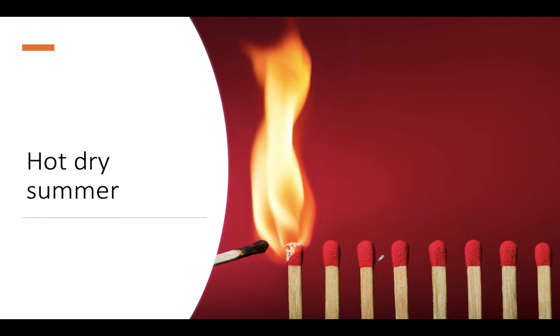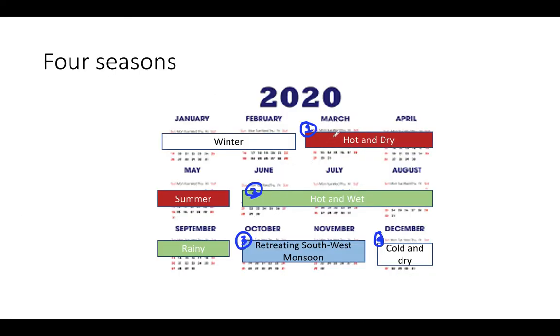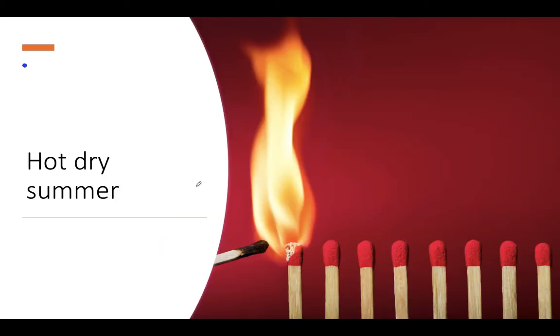So in India, it begins in the month of March, and here also we discussed from March to May. So it begins in the month of March and lasts until June. Now the vertical rays of the sun fall directly over the Tropic of Cancer during this period.